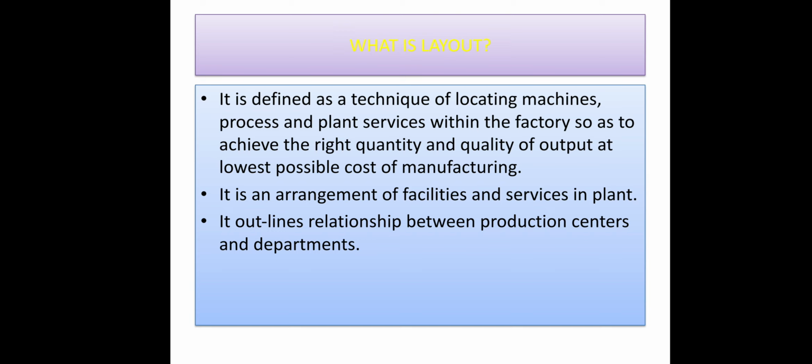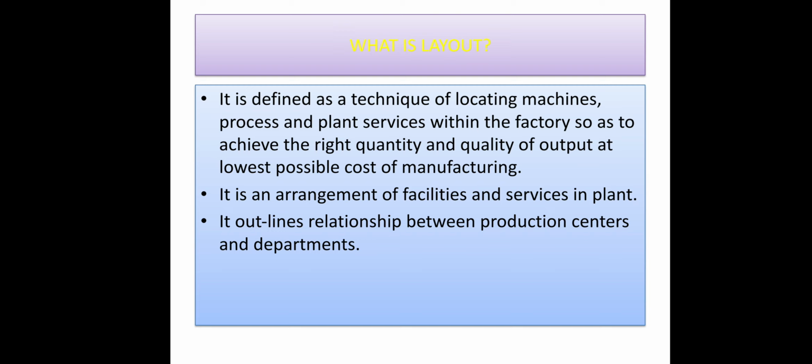So it is the arrangement, or placing, of machineries, processes and plant services in a factory to achieve the right quantity and quality of output at the lowest possible cost of manufacturing.